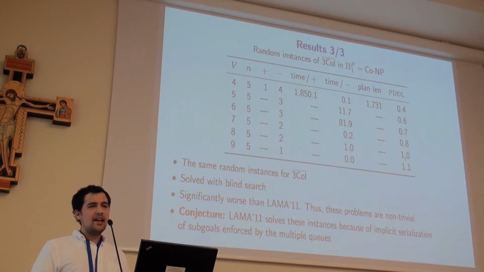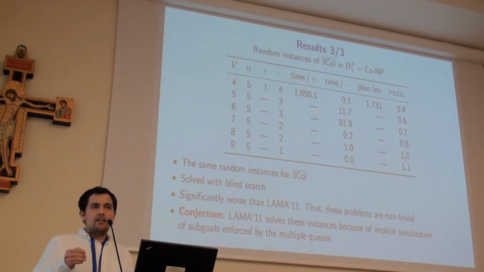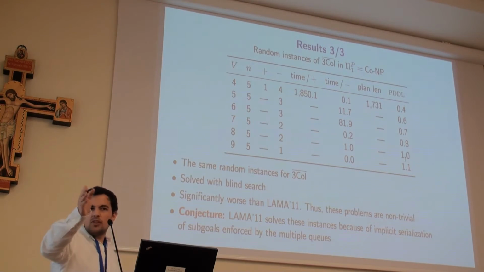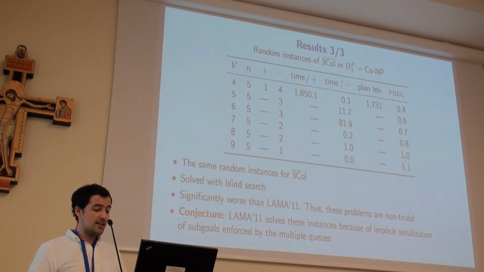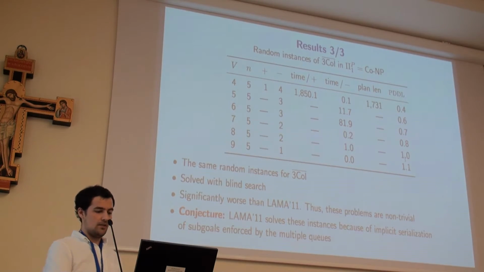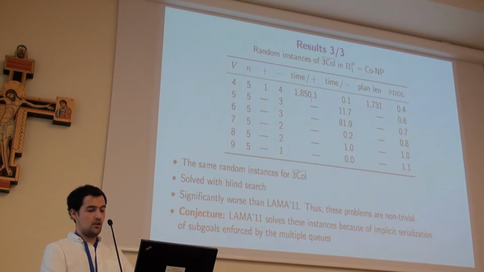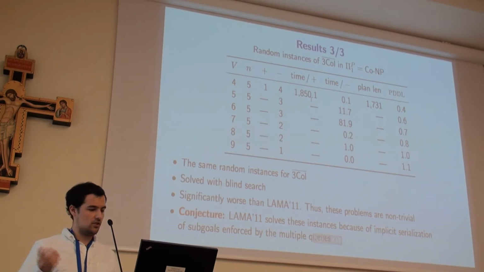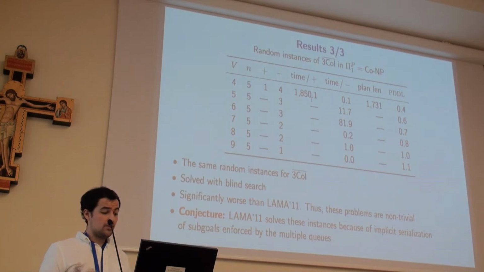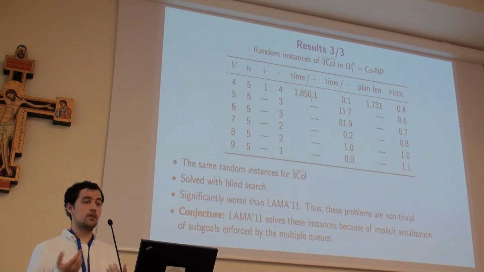Well, you might say your plan can go straight to the point and does not have a branch factor. Well, that's not the case, because we ran the same problems with blind search and it does not perform well. As you can see in this one, the time is 1,800 seconds, and for the other one, the time was 0.1 seconds. Then that's not the case. As a conjecture, we said that Llama 11 solved this instance because of the implicit serialization of subgoals enforced by the multiple queues.